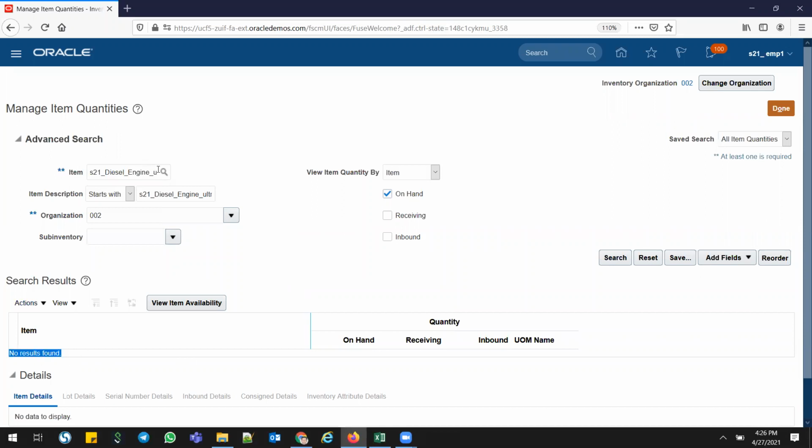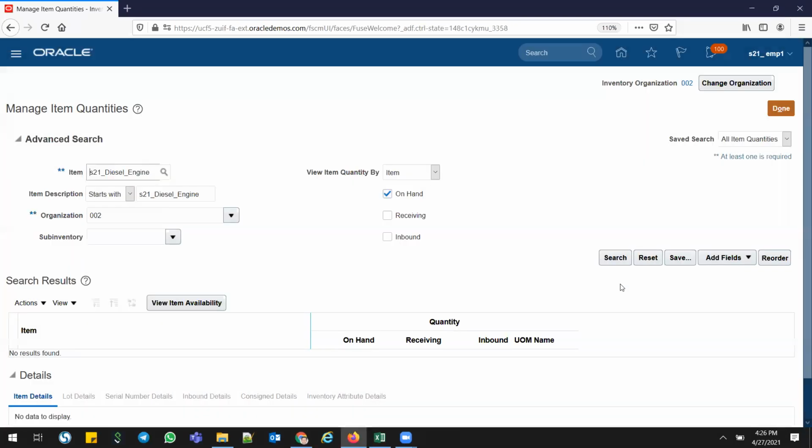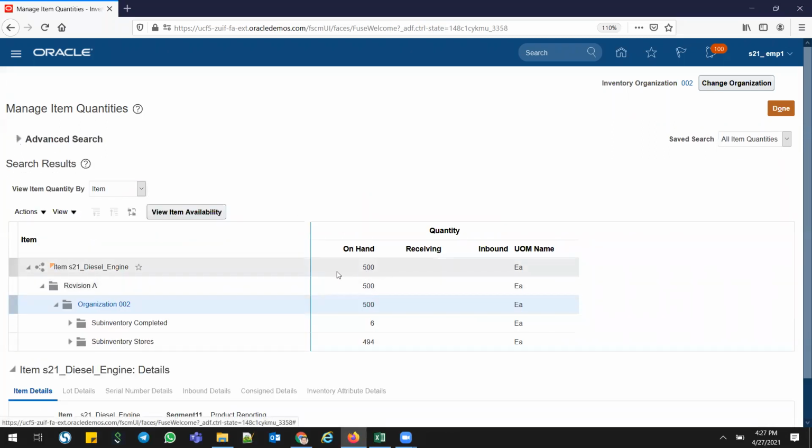It means no stock exists. I'll go for the lower version part, the diesel engine. Just select this part number and click the search button. You can see a total of 500 quantity, and it is spread across different inventory locations. Once I complete this upgrade from diesel to ultra diesel engine, this will go to 499. One quantity will be reduced in the warehouse, and one quantity will be added to my ultra diesel engines. We are going to see this after performing the completion in the manufacturing process.